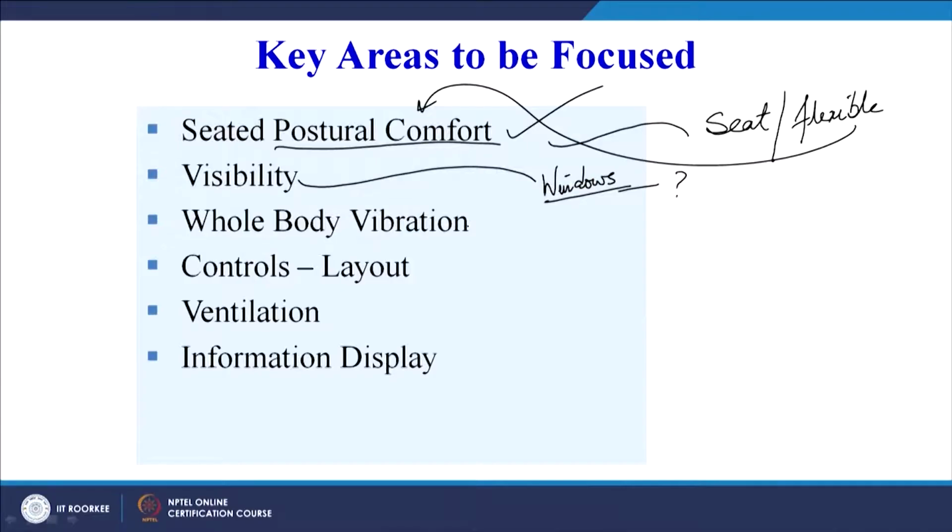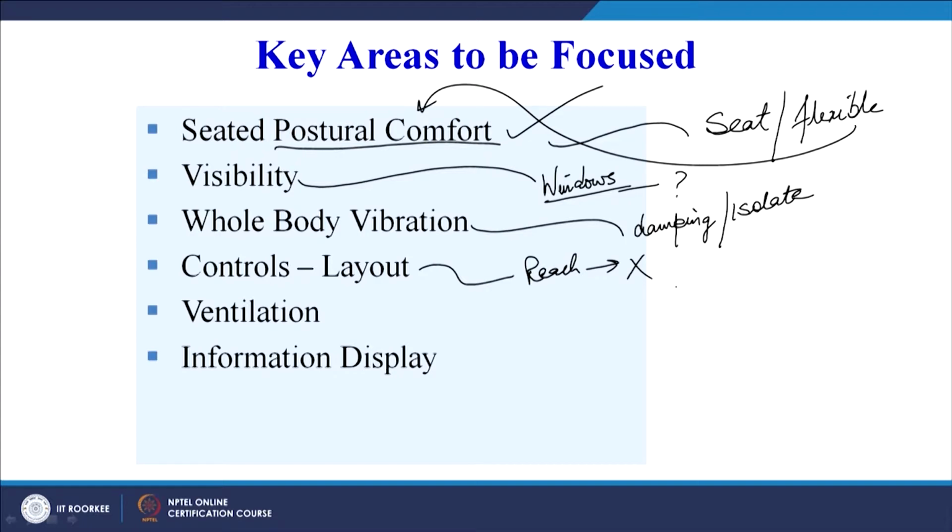Then whole body vibration: maybe we have to look at damping these vibrations, how the vibrations can be controlled, or how to isolate the worker from these vibrations. Then the controls layout must be such that he does not have to reach for the controls; that has to be avoided.